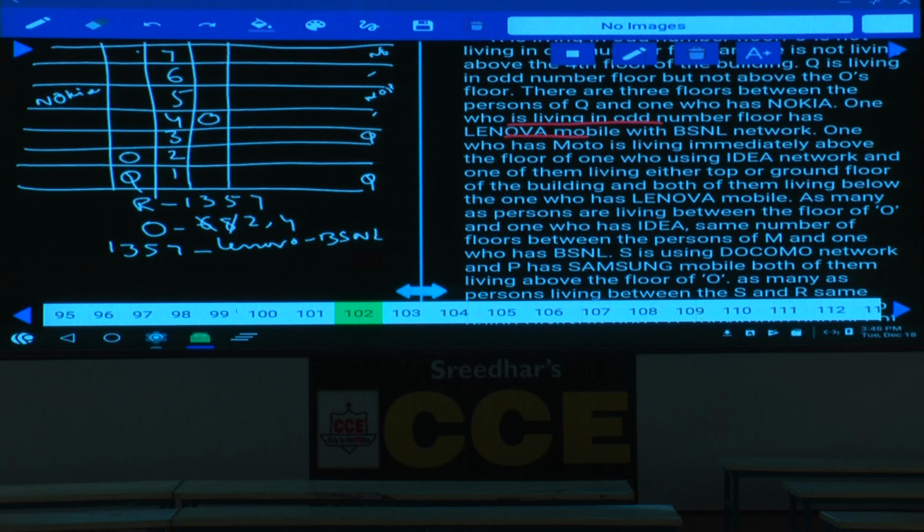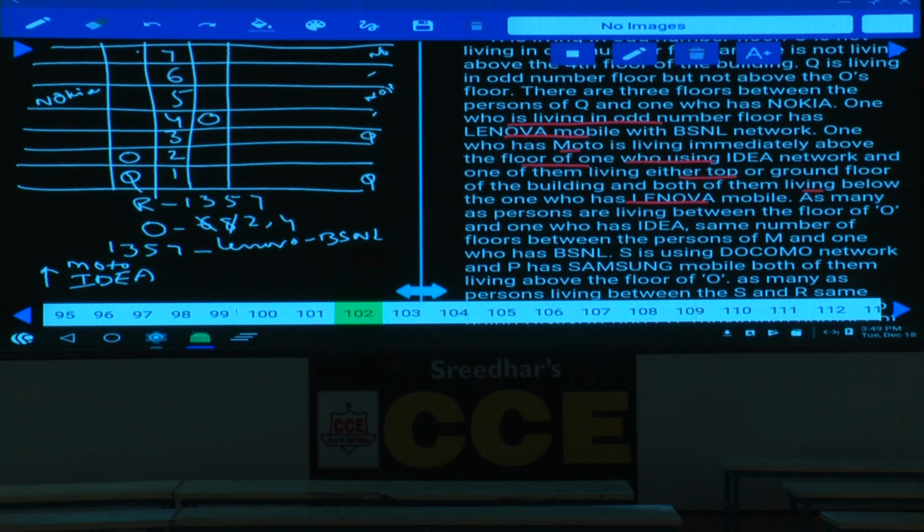Next one. The one who has Moto is living immediately above the floor of the one who is using Idea. Hence these two must be adjacent to each other, isn't it? One of them is living on either the top or the ground floor of the building, and both of them are living below Lenovo. As both these persons are below Lenovo, Moto and Idea must be adjacent to each other.